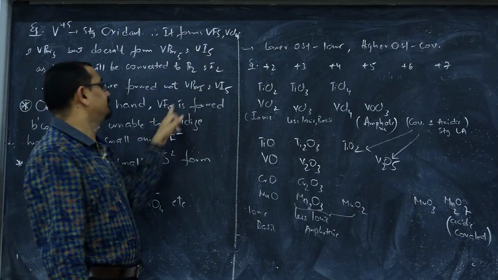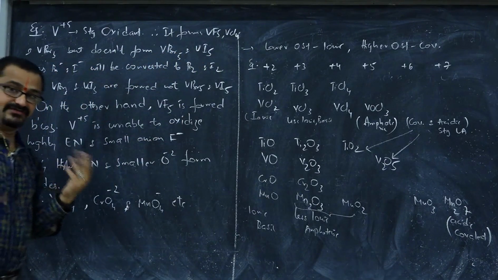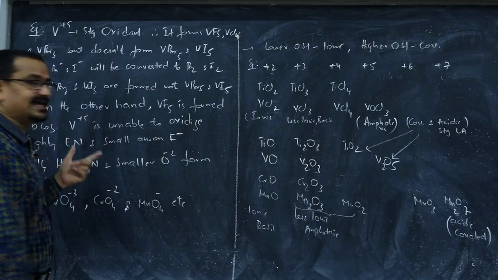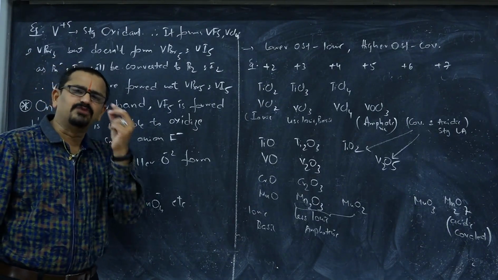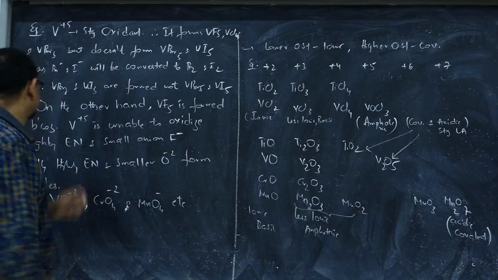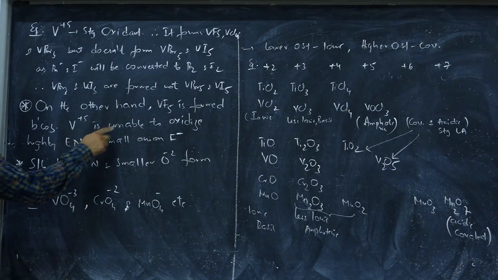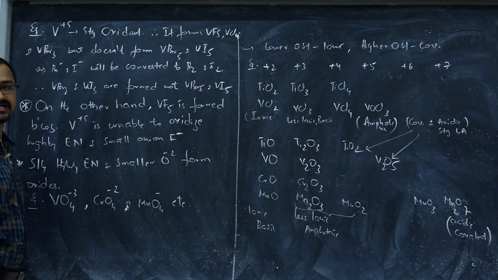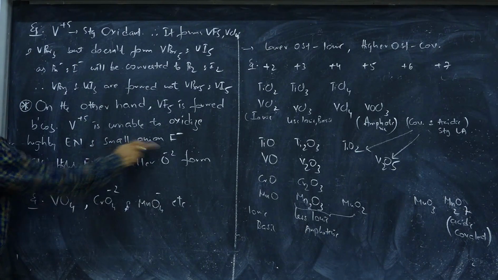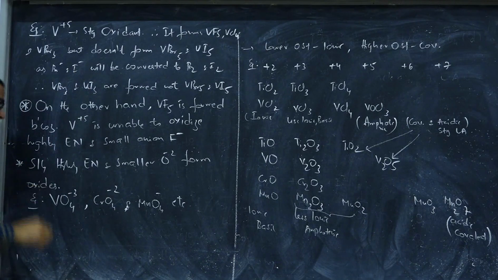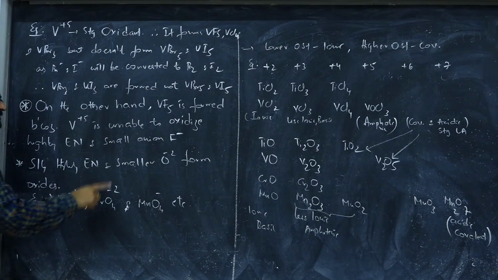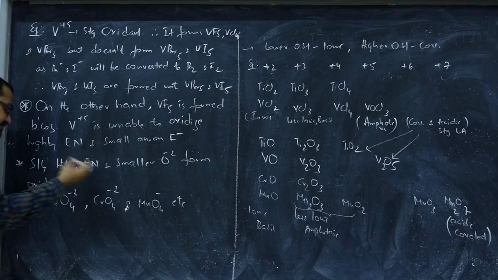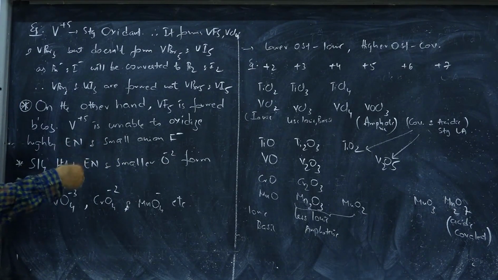You might raise a question: VF5 is formed because even though vanadium +5 is a strong oxidant, it cannot oxidize the more electronegative and small-sized fluoride anion. V+5 is unable to oxidize the highly electronegative and small anion F-. That's why VF5 is generated. Similarly, the highly electronegative and smaller O2- also will be formed in the form of oxides, because they cannot be oxidized.